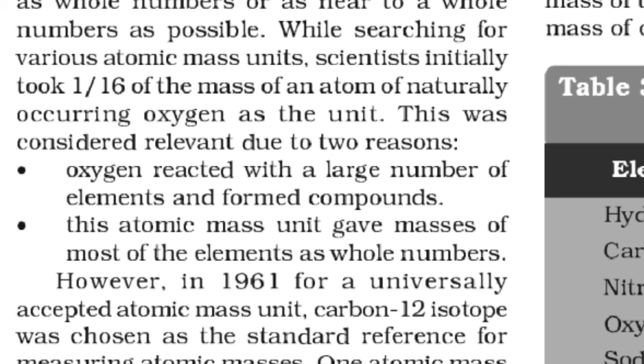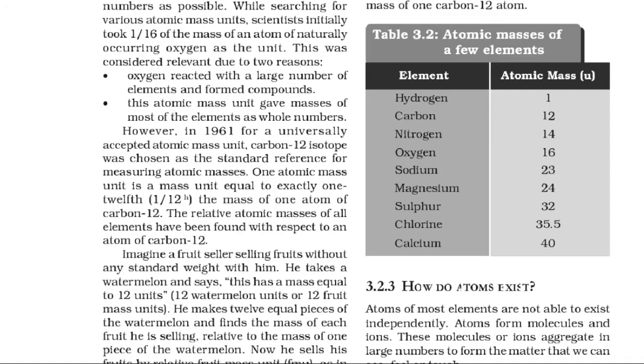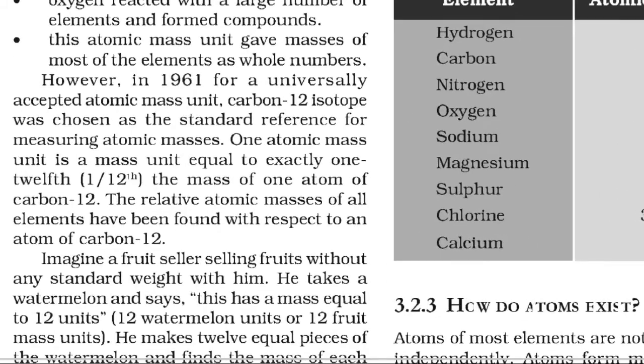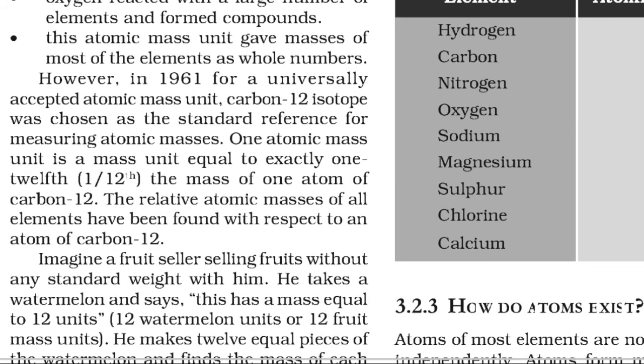Now the question is, why did they take oxygen only? Why not any other element? Because oxygen reacted with a large number of elements and formed compounds. And when compared with oxygen, the atomic mass of most of the elements came as a whole number. It was not coming in decimal or fraction. In most of the cases it came as a whole number. So our ancient scientists took oxygen.